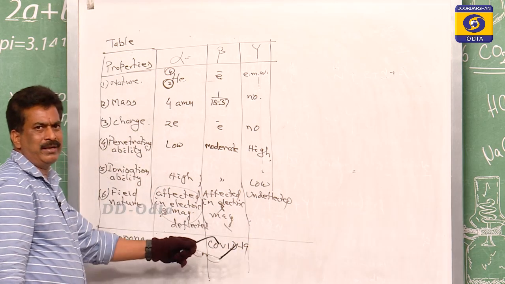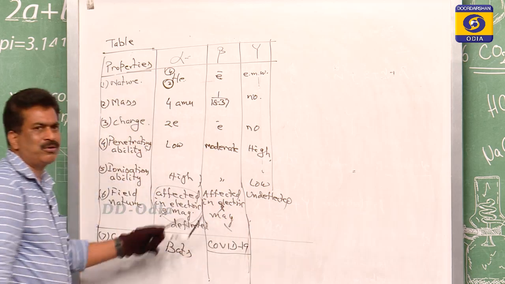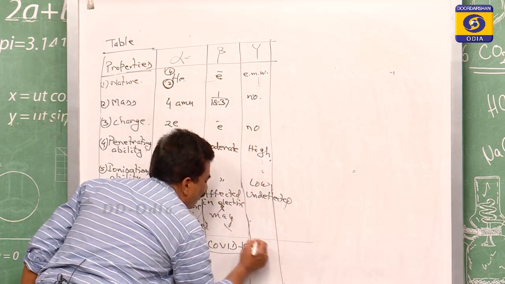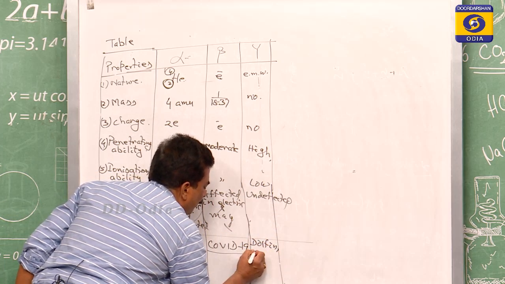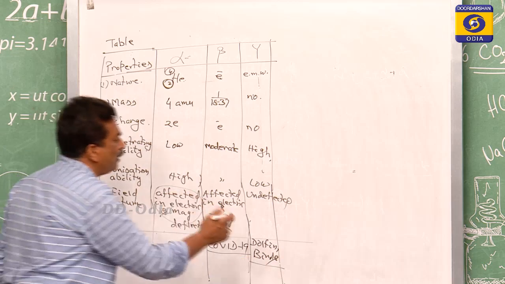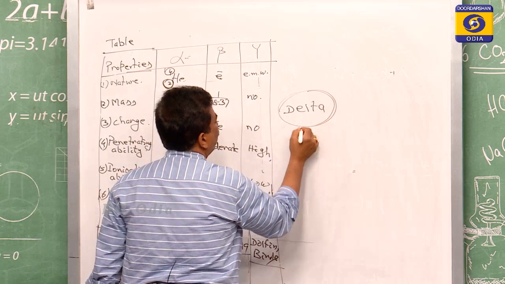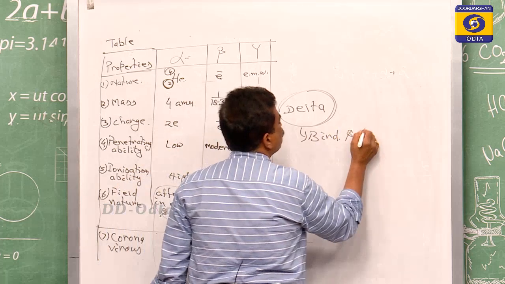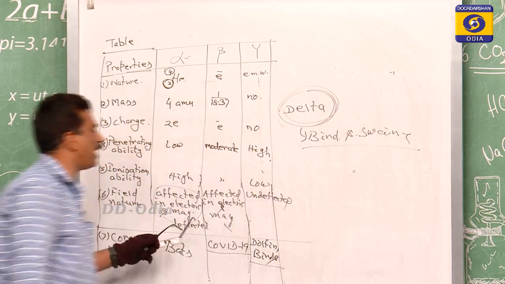COVID-19 today, the history being created in the world, COVID-19 is one type of coronavirus of beta, and the gamma is for dolphins and birds. The newly developed is delta 1, which is also towards birds and swans. So this is the delta of the coronavirus.